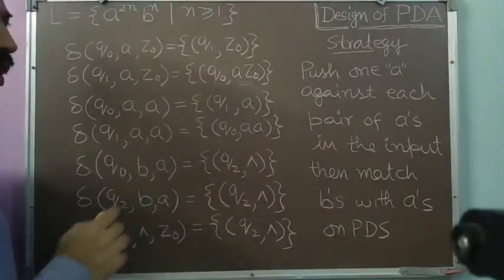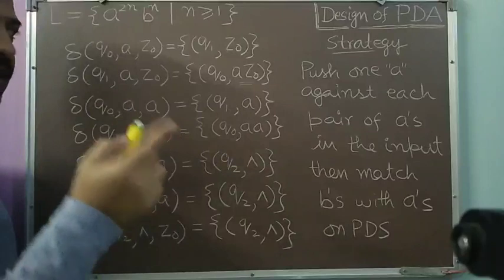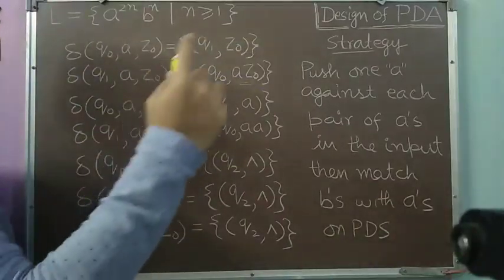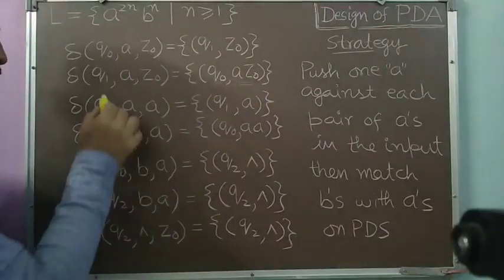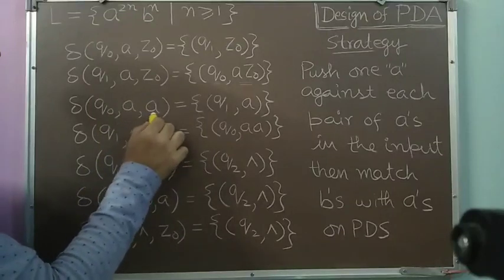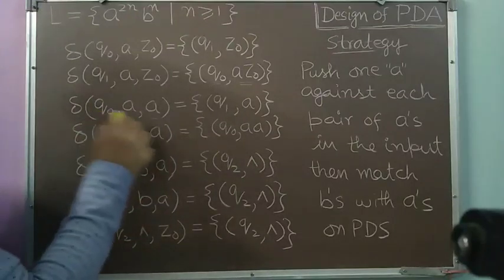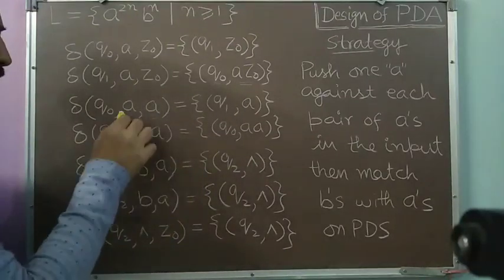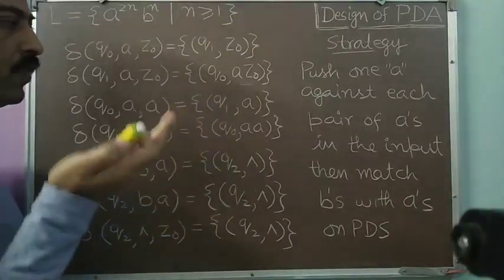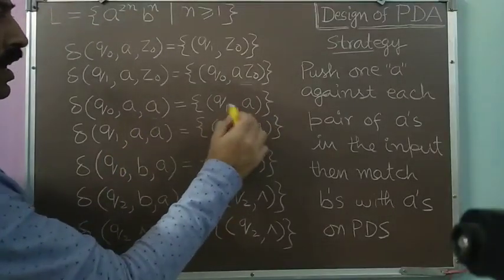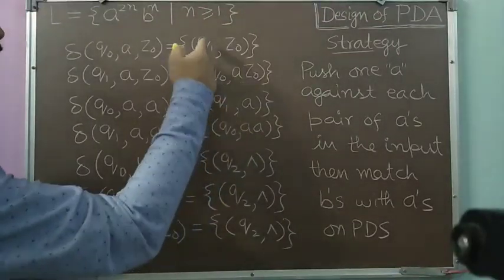Now I am in the Q0 state, but on the top of the pushdown store is now a. So against the first pair of a's, I have pushed one a over the pushdown store. That's why the PDS has a as the topmost symbol, and I am in the state Q0. So now the situation will be Q0, a, a. a is on the top of the pushdown store, and in the input I am getting the first a of the pair. In this situation I don't have to push, because this is the first a in its pair. I have to simply maintain the status of the pushdown store. So that's why I am writing a here, so that the topmost symbol remains there. And I have changed the state to Q1 as I have done earlier.